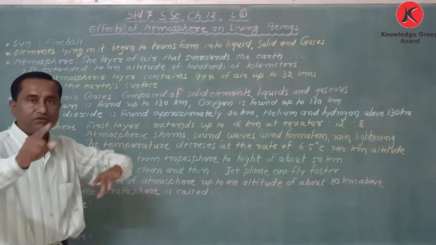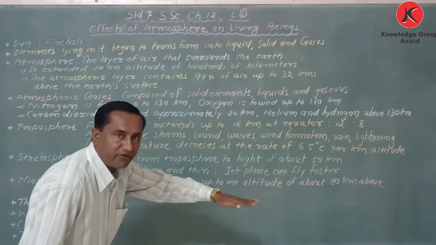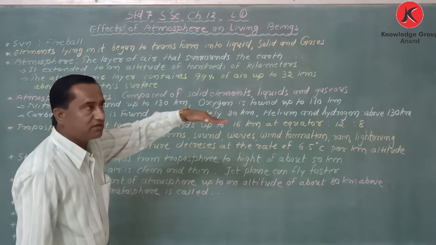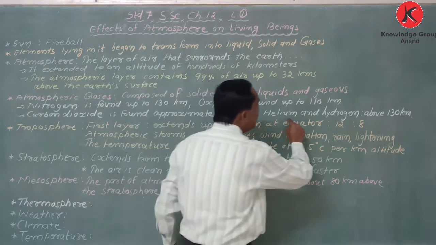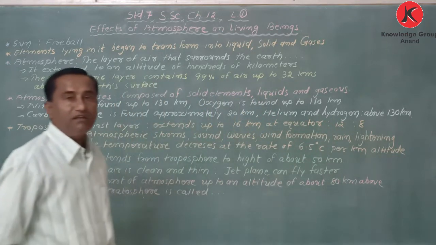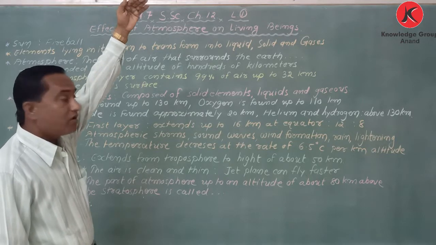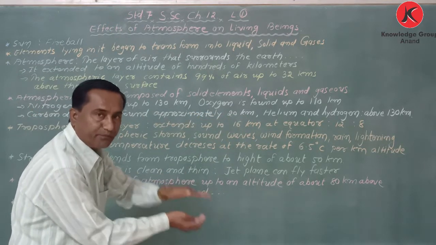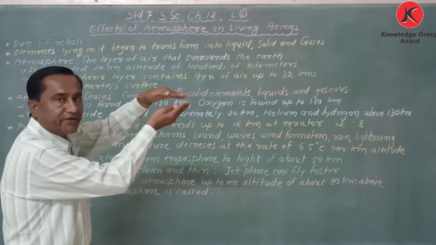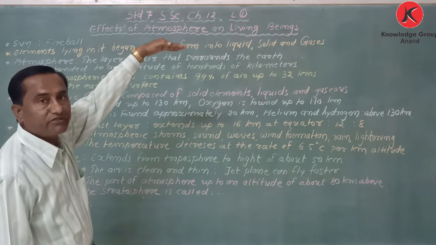So first comes carbon dioxide, then oxygen, nitrogen, and the last ones are helium and hydrogen, which are found above 130 kilometers.